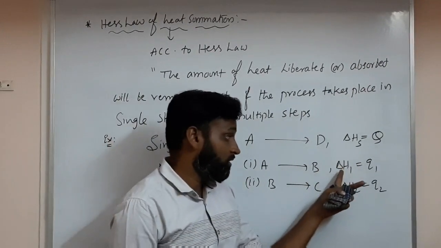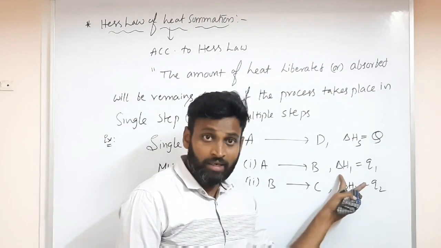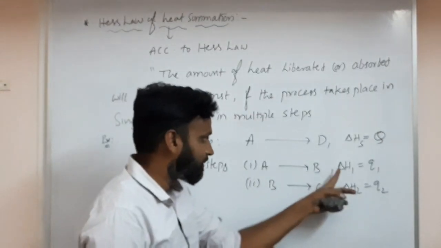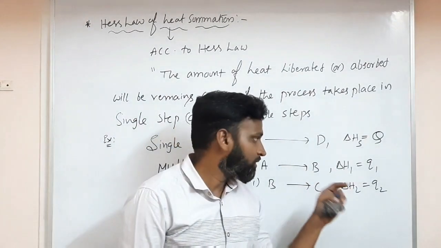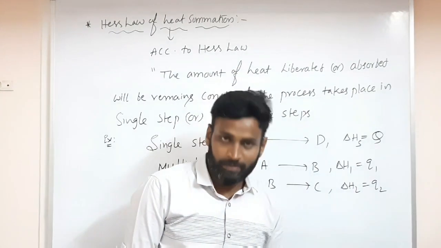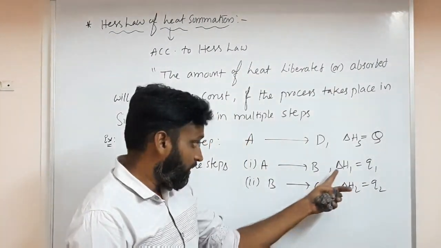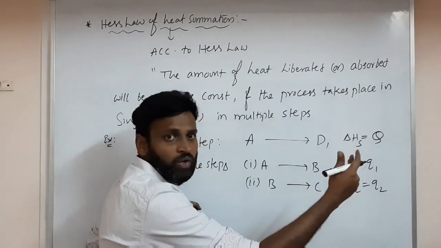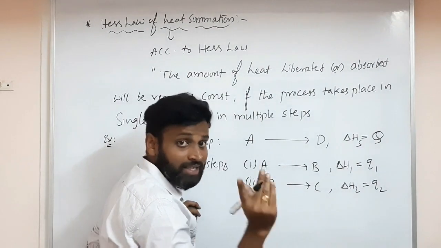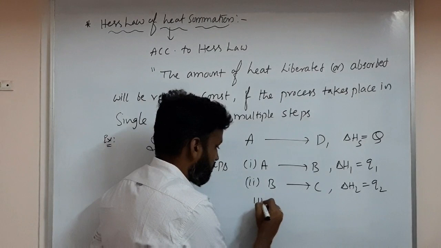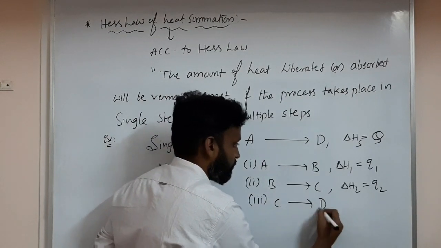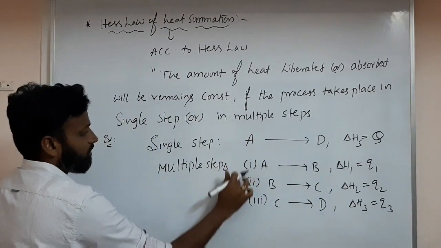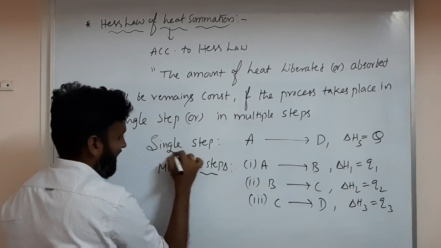Delta H means what? H means enthalpy, and delta H means change in enthalpy, like the ionization enthalpy and electron gain enthalpy I gave earlier. Delta H positive means endothermic, delta H negative means heat release. Now the third step is C gives rise to D, so delta H3 is some Q3. So these are the multiple steps and the single step.